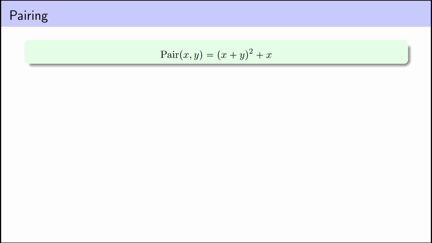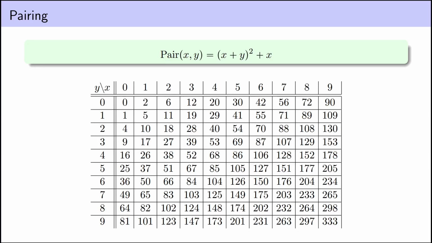These sorts of functions are called pairing functions, and there's lots of them that we could use. We can get a really simple one just by composing our addition and multiplication functions, where pair of x, y equals (x plus y) squared plus x. Here's a table of values for this function. So for instance, we'll use the number 10 to represent the pair 1, 2. The important thing is that no number appears twice in this table.